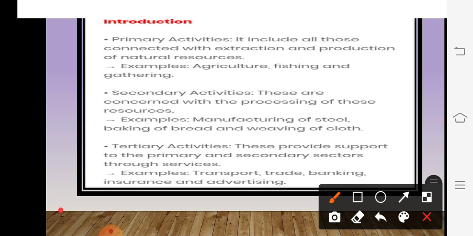Now when this raw iron ore is sent for the manufacturing of steel, that is a good example of secondary activity. I hope the concept is clear, children.